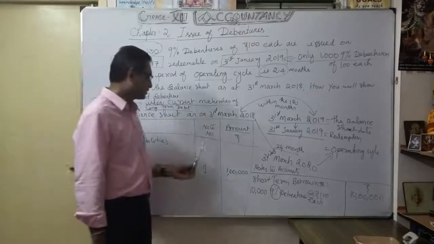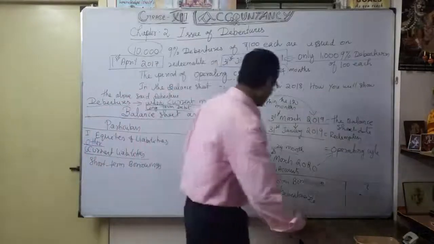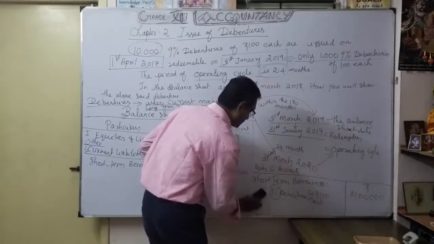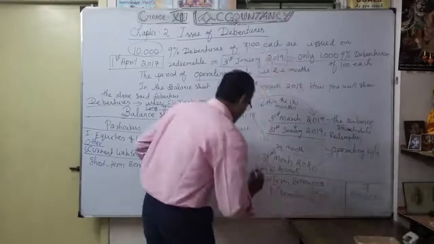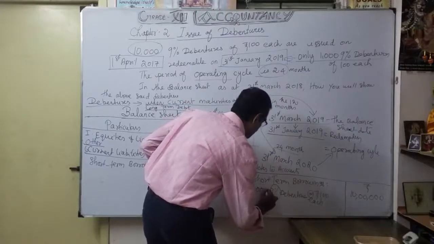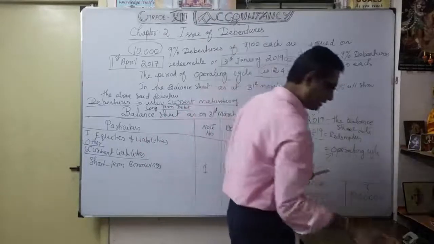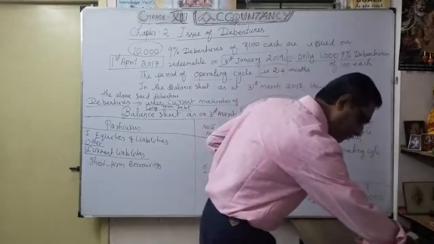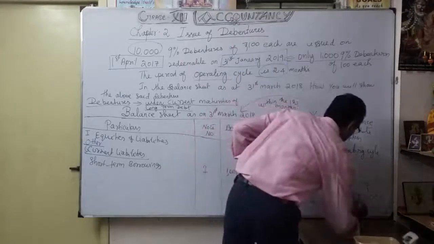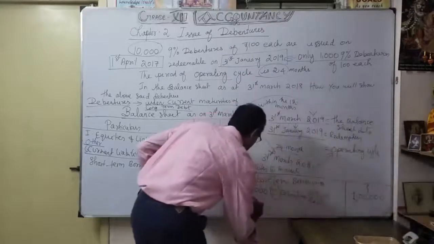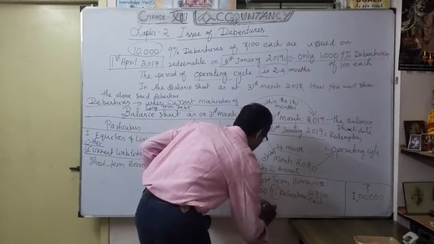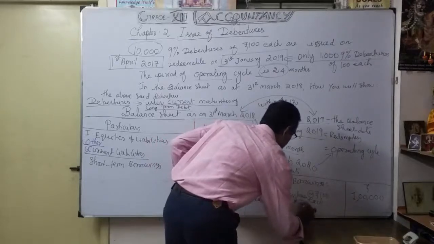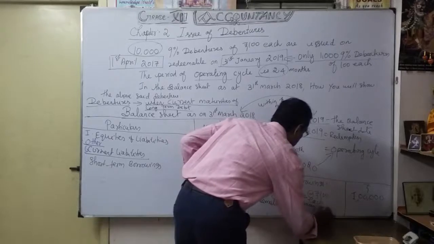Short-term borrowings, note number, 1 lakh. So naturally here I am going to show short-term borrowings, not the entire 10,000. I am going to show only 1,000 9% debentures of 100 each. Here also my value becomes only 1 lakh. That is very, very, very important. Only 1 lakh. So in brackets you should write: redeemable on 31st January 2019.